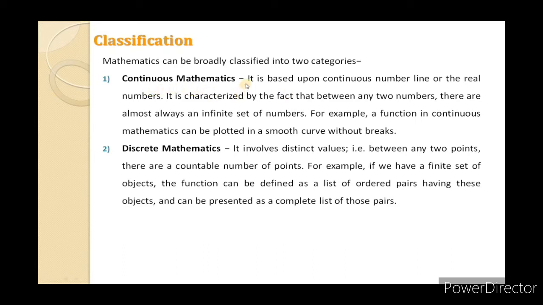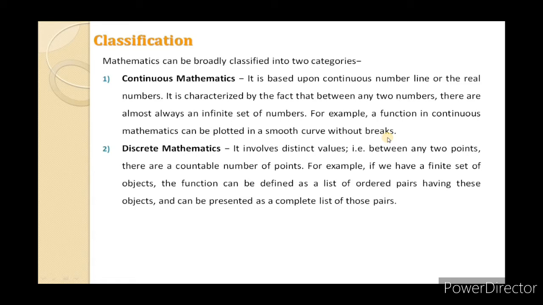Continuous mathematics is based upon the continuous number line or real numbers. It is characterized by the fact that between any two numbers there is almost always an infinite set of numbers. For example, a function in continuous mathematics can be plotted as a smooth curve without a break. An example is the graph of a sine or cosine wave.